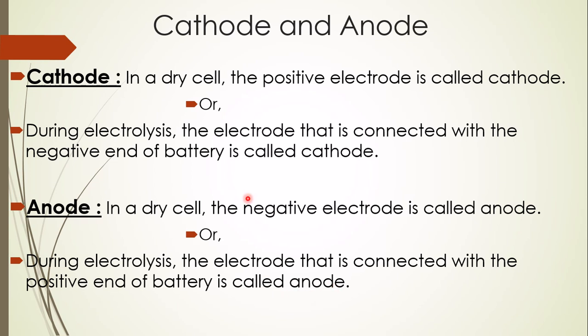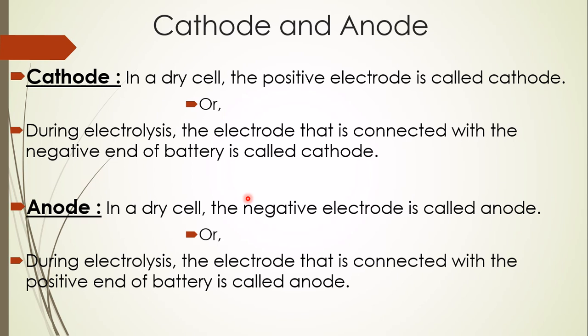When you use a dry cell, the positive electrode is the cathode and the negative electrode is the anode, but during electrolysis, the positive electrode is the anode and the negative electrode is the cathode. So when you write the definition, obviously you have to mention whether it is in a dry cell or during electrolysis. If you mention this, then you can write the definition correctly.